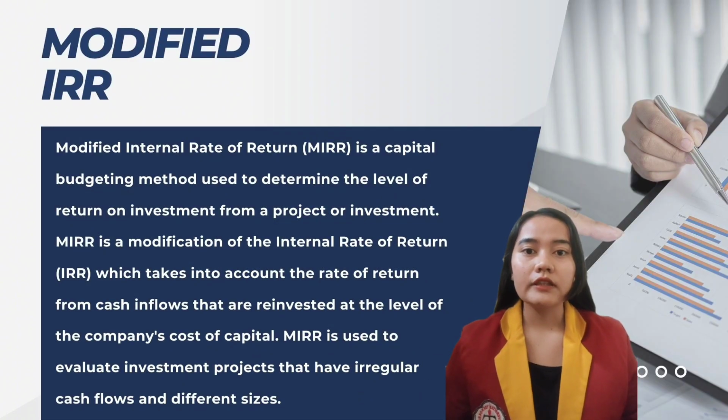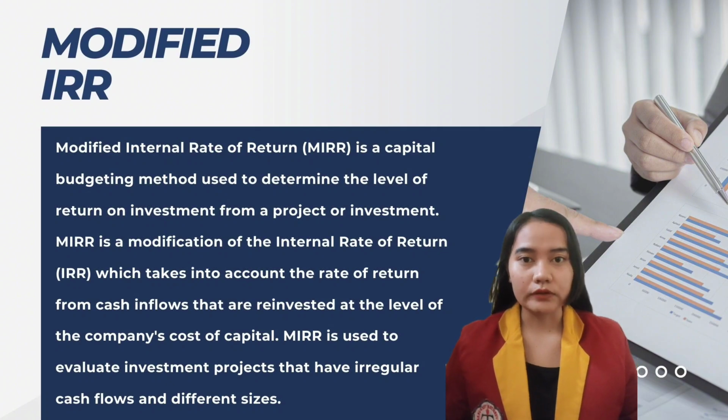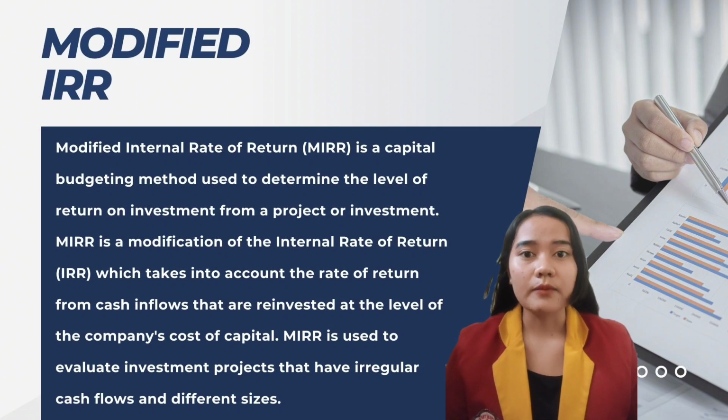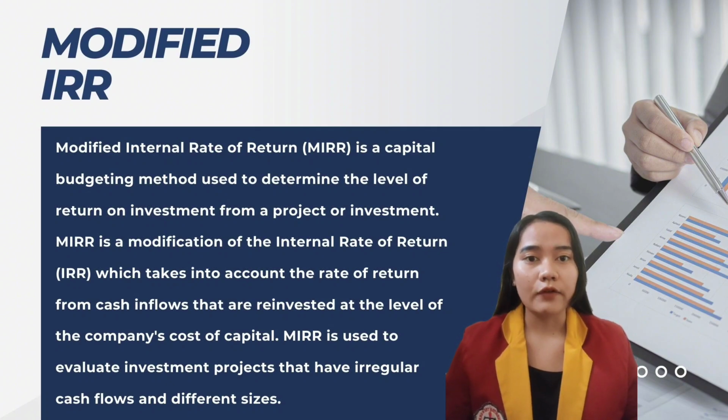Next, modified internal rate of return. MIRR is a capital budgeting method used to determine the level of return on investment from a project or investment.